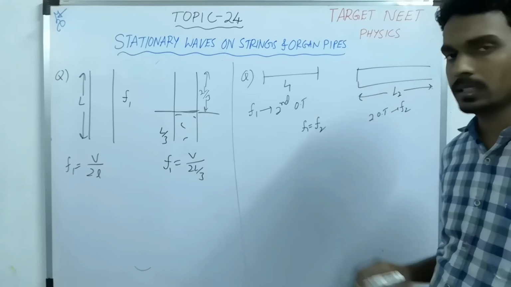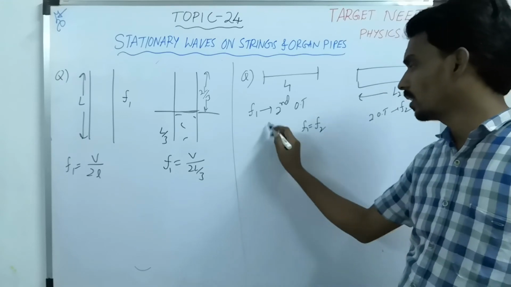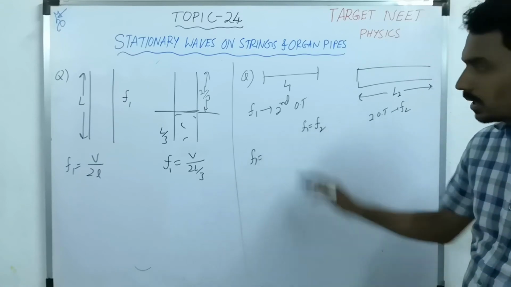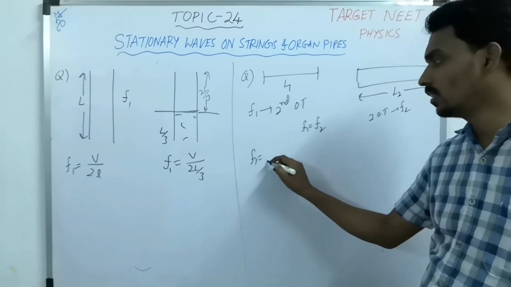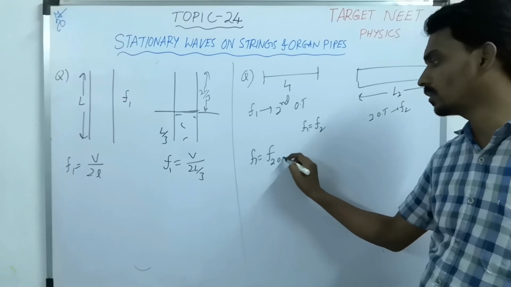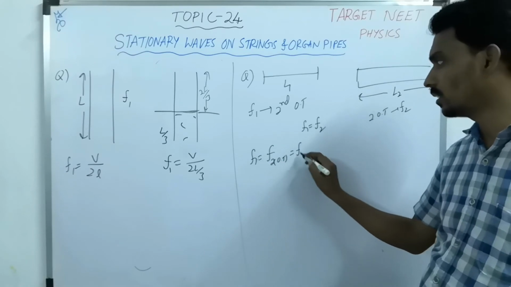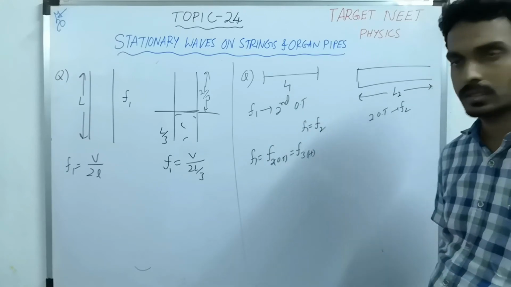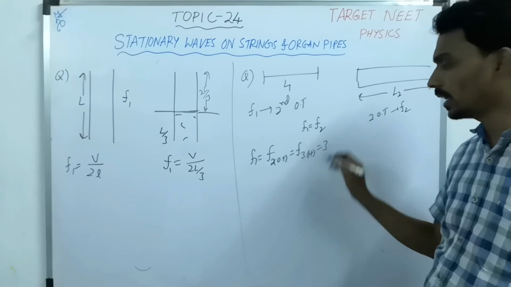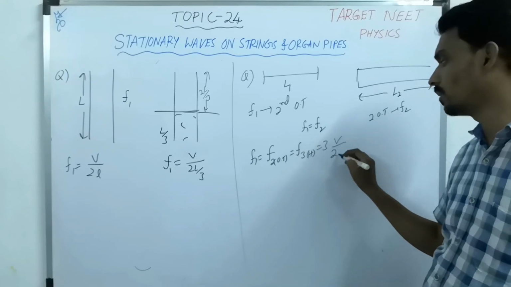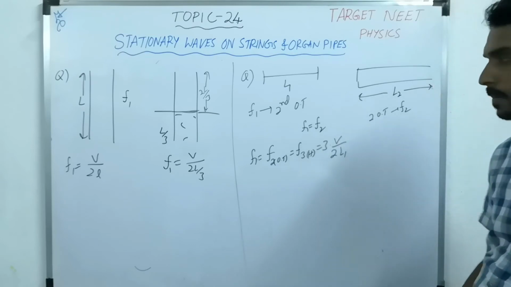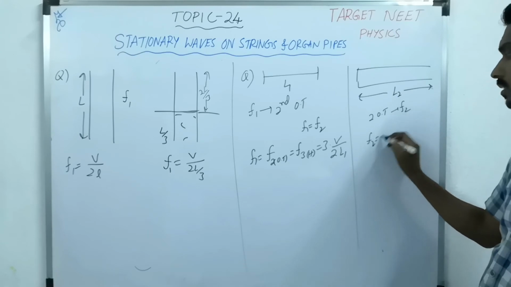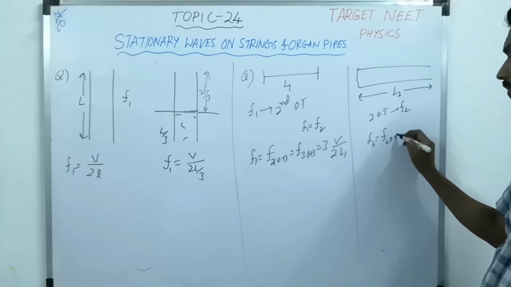So how do you calculate here? See here, F1 is the second overtone. Second overtone means, in case of a fixed string, the third harmonic. Third harmonic means 3 times the fundamental frequency, V by 2L1. Now in the other case, F2 is the second overtone.